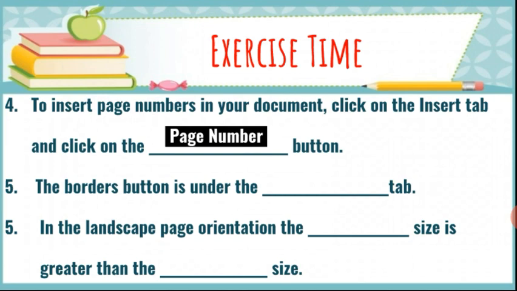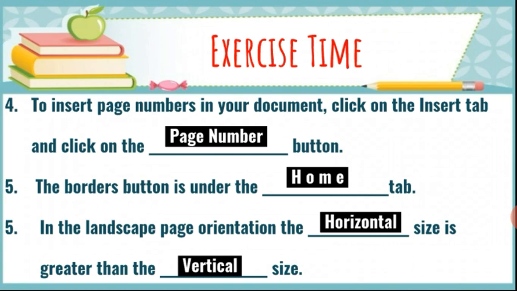The borders button is under the dash tab. The borders button is under the home tab. In the landscape page orientation, dash size is greater than the dash size. So horizontal size is greater than the vertical size, and just opposite is portrait. In portrait page orientation, the vertical size is greater than the horizontal size. So students, I hope you understood all the exercises of lesson 1, 2 and 3.